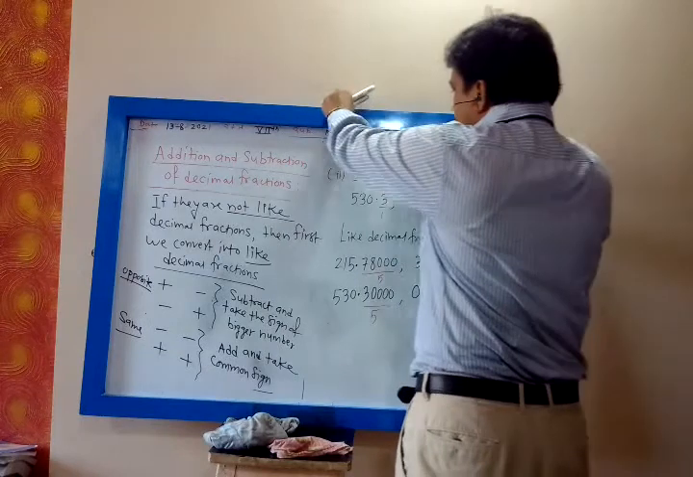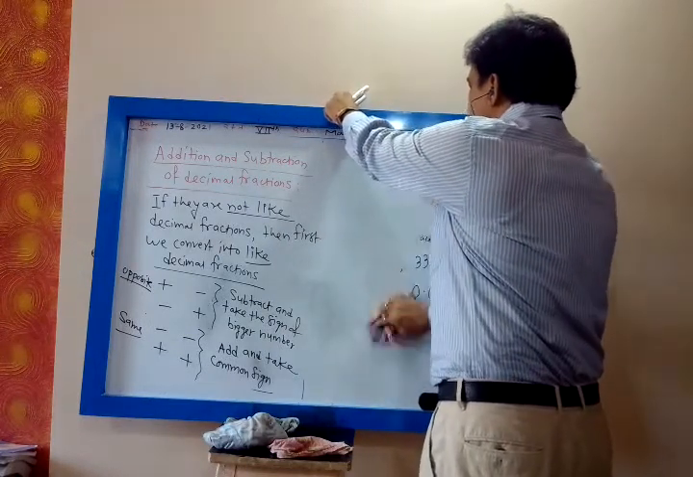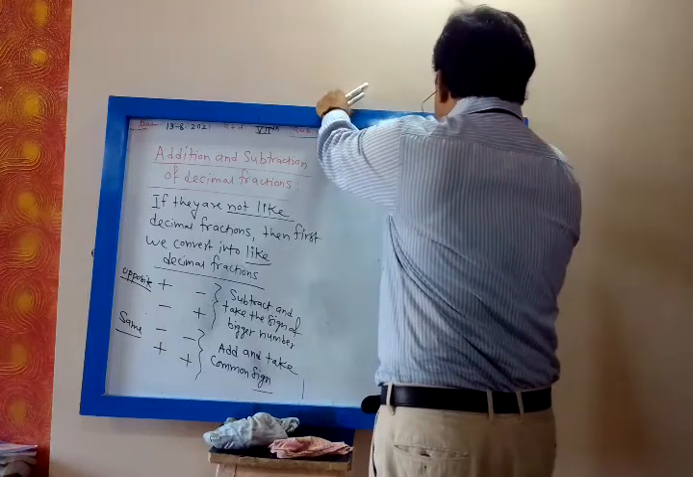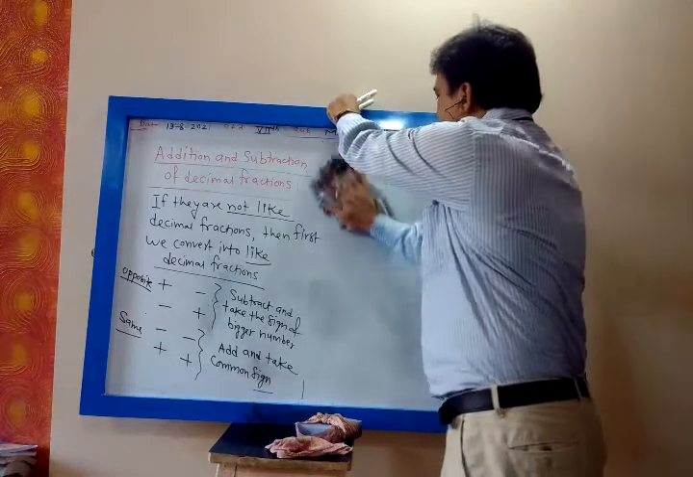So to add or subtract decimals, first we convert them into like decimals. If they are like decimals, no problem. If they are unlike decimals, then first we convert them into like decimals. Then we add and subtract.